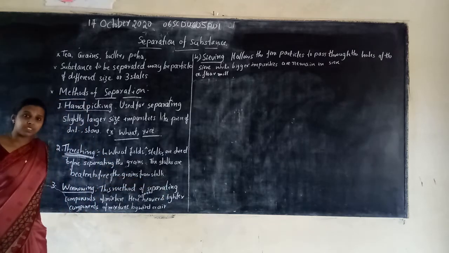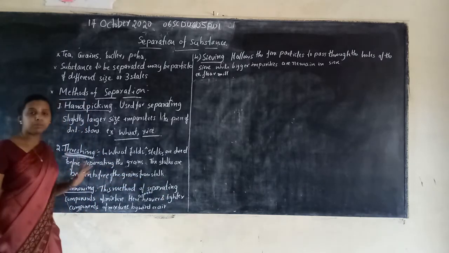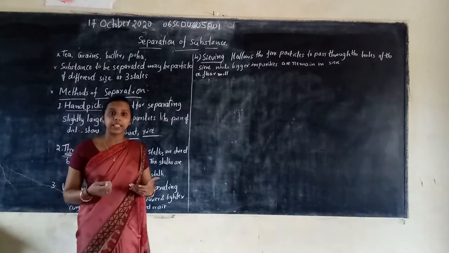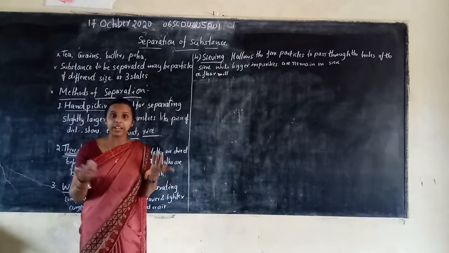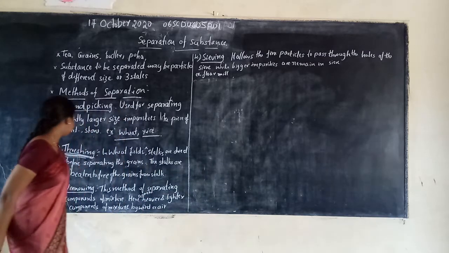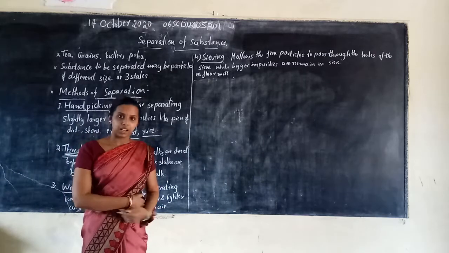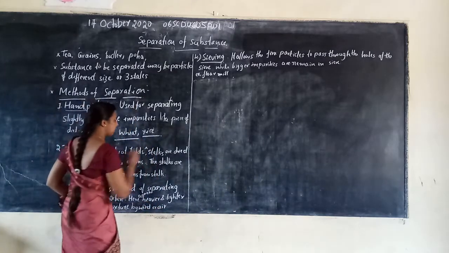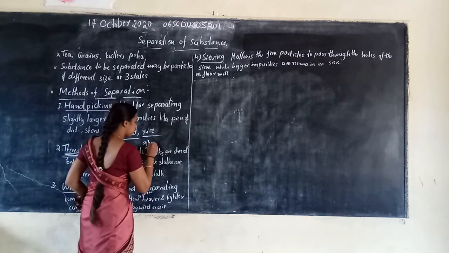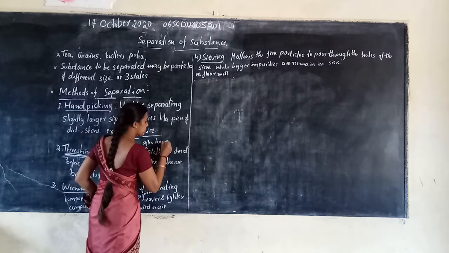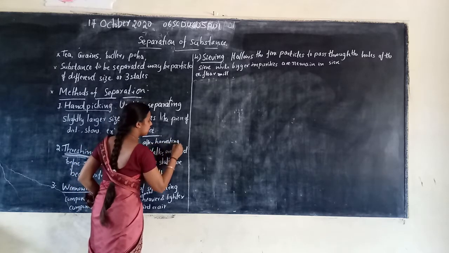What is the meaning of this? Threshing is one of the procedures for separating a substance or material. Here I give the example of wheat fields. Have you seen a wheat field? In wheat fields, after harvesting the crop.